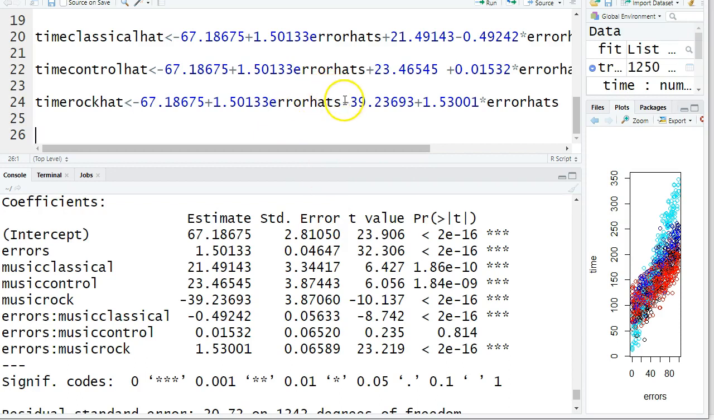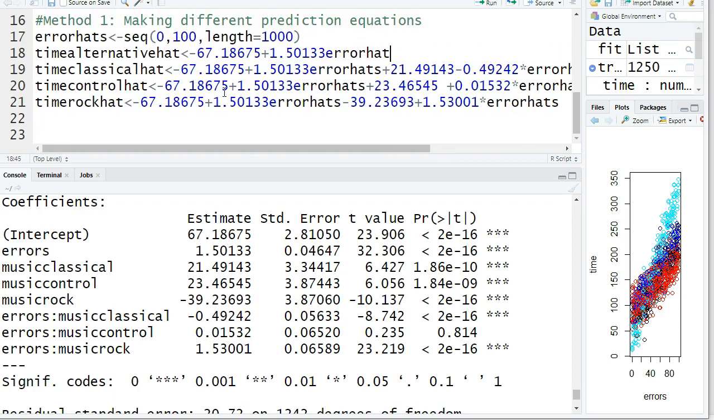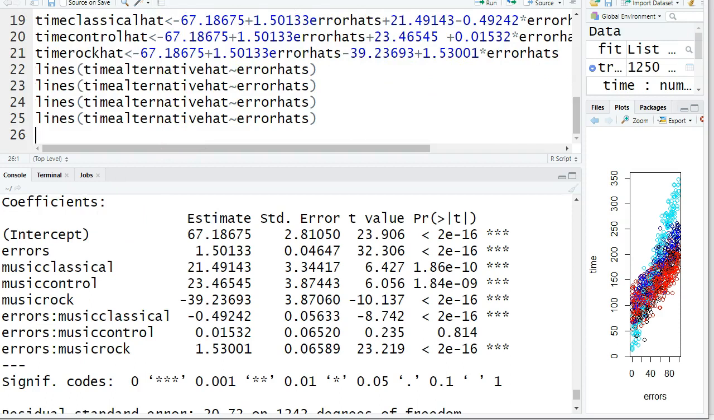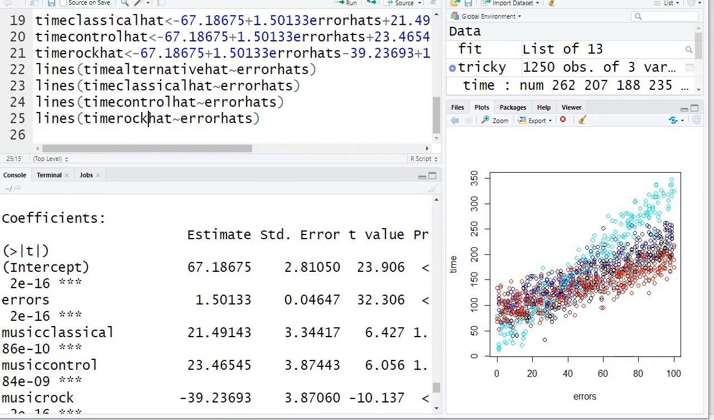I haven't simplified them, which I could by adding these pieces together, but I'm going to leave it like this for right now because I'm hoping that people who are going through this will have a little easier time being able to tell what went on there. I'm going to make lines of my Y hat based off the X hat. This one's specifically for alternative, and I will need all 4, where I just specify whether it's alternative, classic, control, or rock. And now I want to match the same color scheme that I was using before.